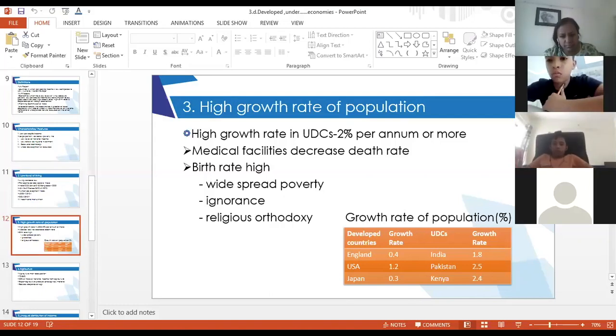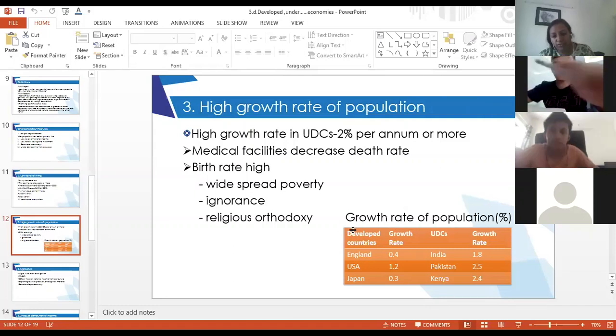Ma'am, but right now the death rate has increased very much. No, the death rate is low because we have good medical facilities, but our growth rate is high, right? Birth rate is very high. Ma'am, about the present situation, for coronavirus, still we are under control. There are more people recovered than there are deaths.